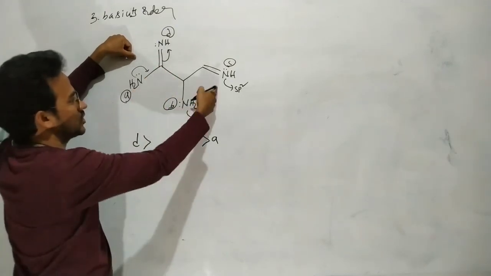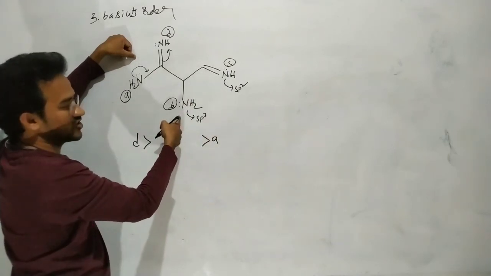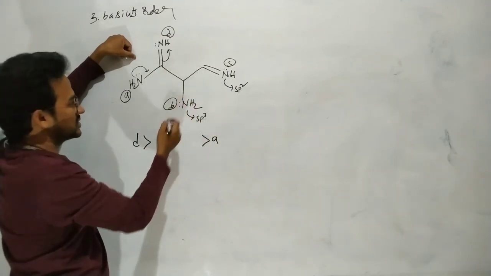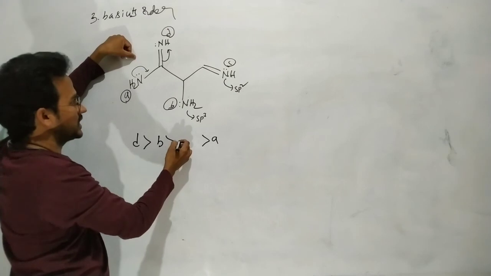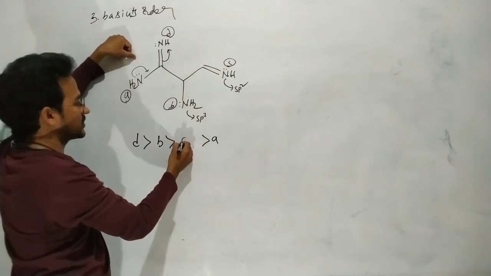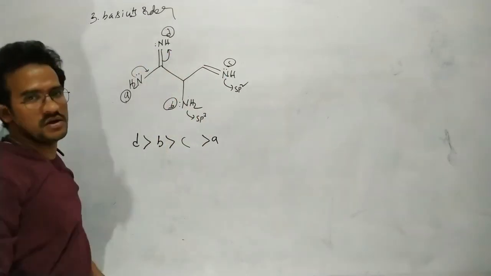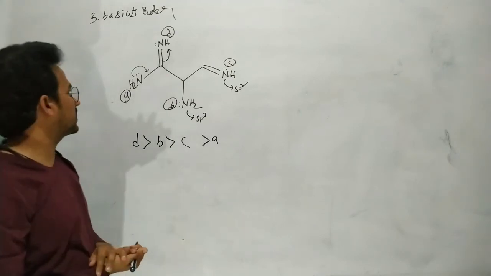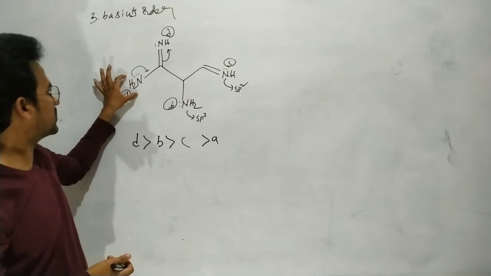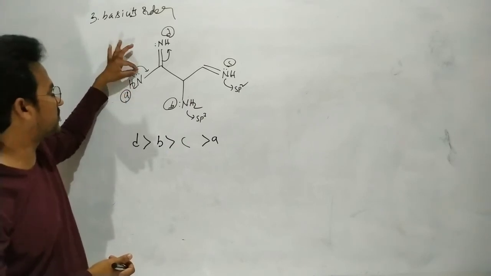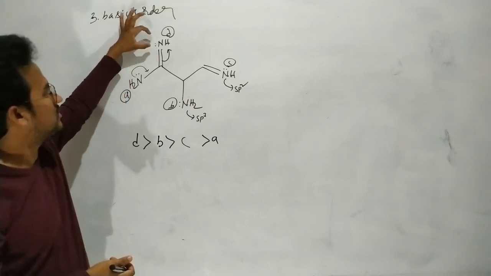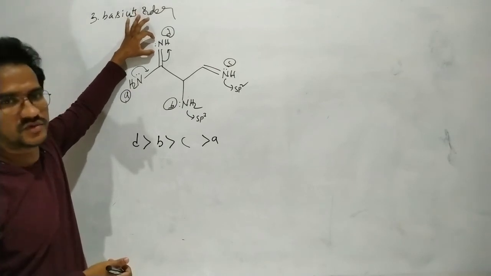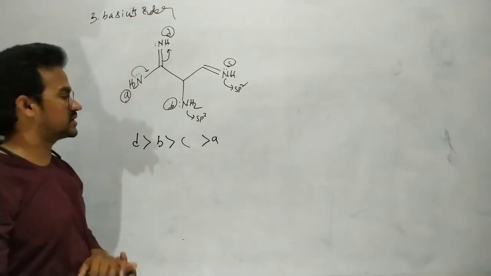These two are localized: one is an sp2 nitrogen and one is an sp3 nitrogen. The sp3 nitrogen is somewhat more basic, and the sp nitrogen is less basic because of its electronegativity and lower tendency to donate electrons. So this one is the least basic, because its lone pair of electrons is involved in resonance, while these electrons are localized. Okay, that's it. This is the basicity order.